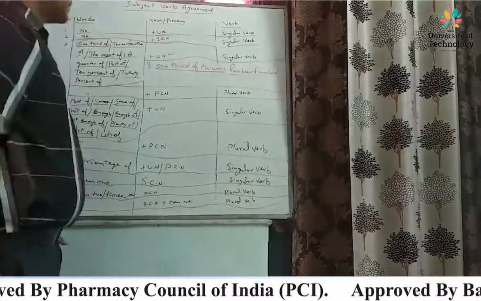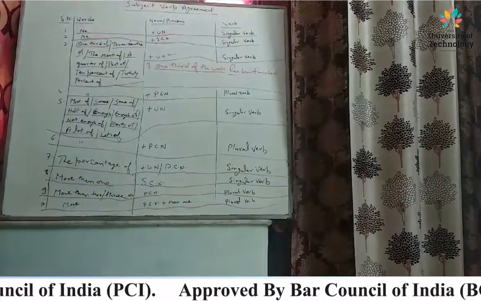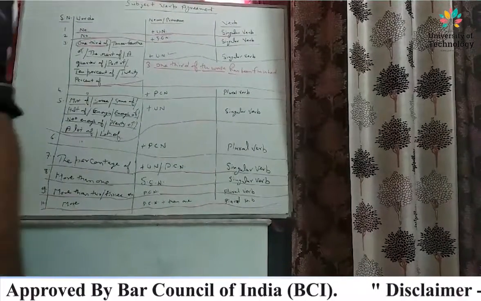We have used has been. So 1/3 of the work has been finished.